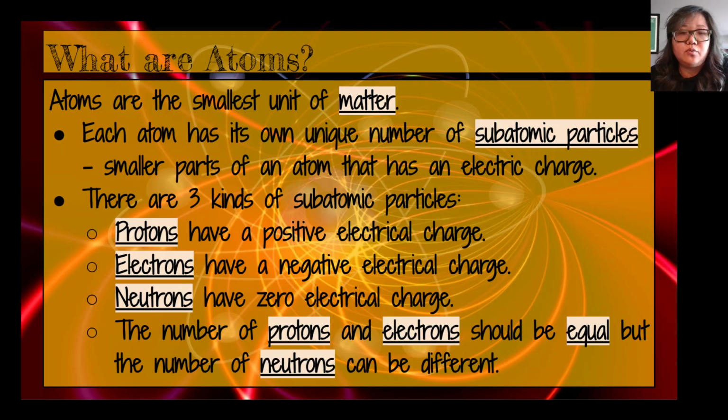Now, as a rule, the number of protons and the number of electrons should be equal. They should be the same. So if I have 5 protons, I should have 5 electrons. If I have 3 protons, I should have 3 electrons. Okay? But the number of neutrons that you have can be different. So I can have an atom that has 5 protons and 5 electrons, but it can have 6 neutrons or 8 neutrons. It will be different.